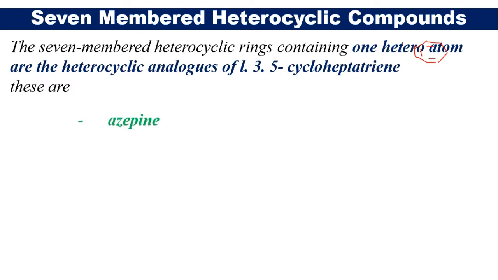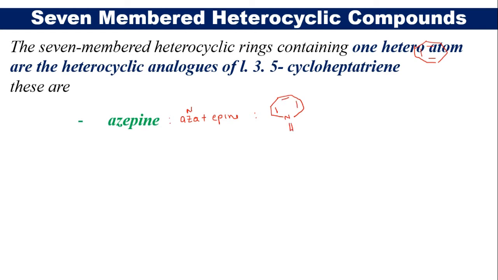One is azepine. Azepine is nothing but aza plus epine. Aza refers to nitrogen. Epine refers to a 7-membered ring system, with the 3 double bonds in conjugation.